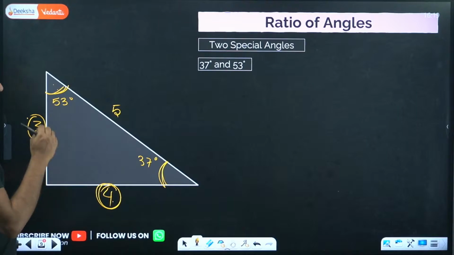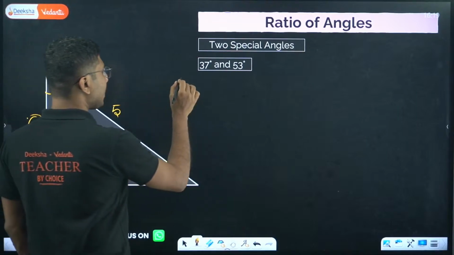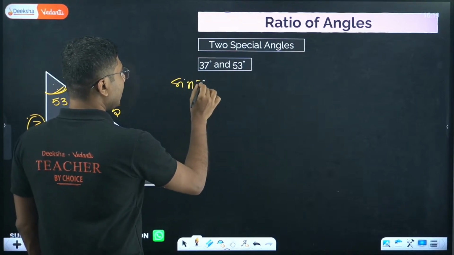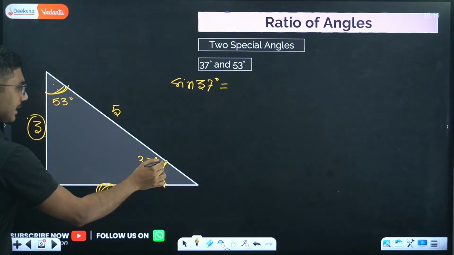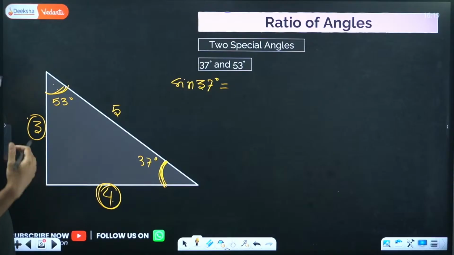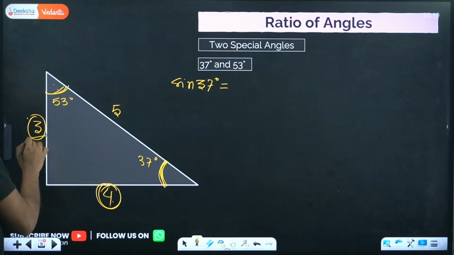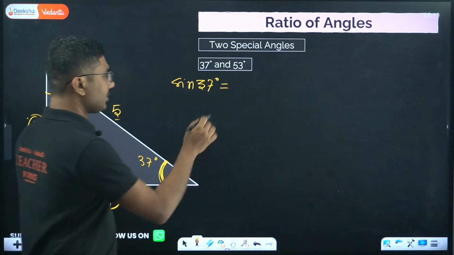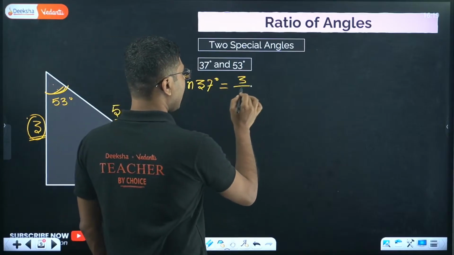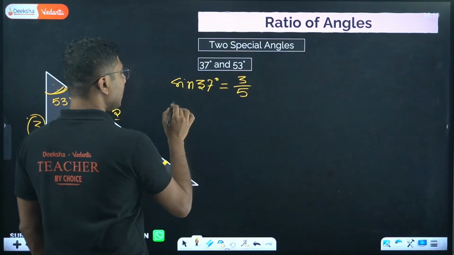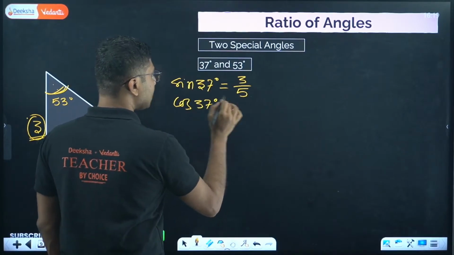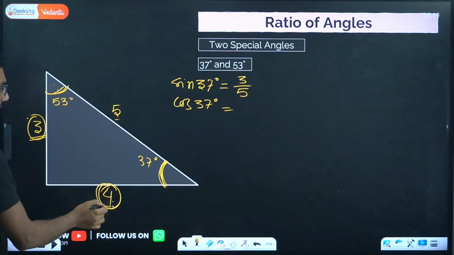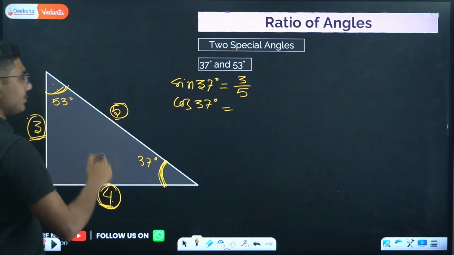Now how to remember sine and cos? Sine 37 degrees is basically this side. Sine means perpendicular by hypotenuse. Similarly, cos 37 will be base divided by hypotenuse, right?